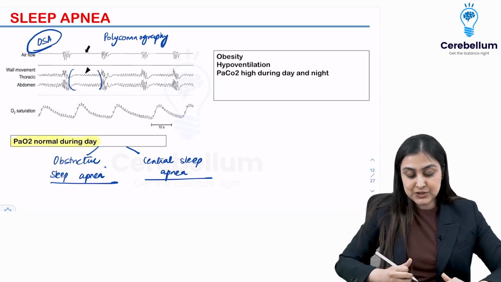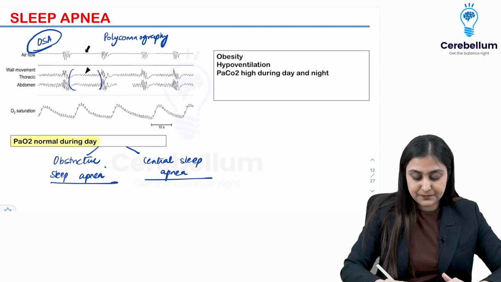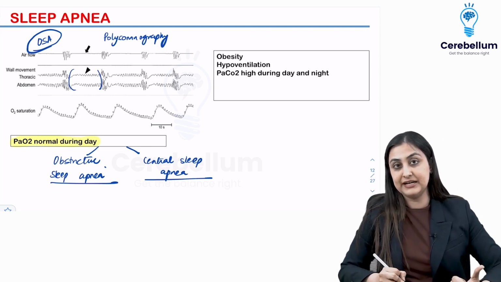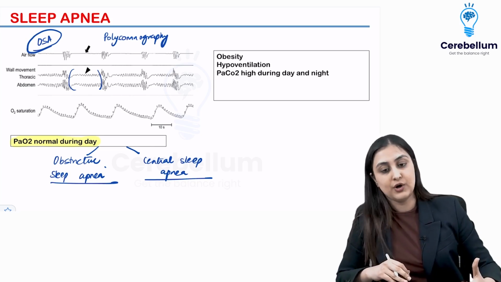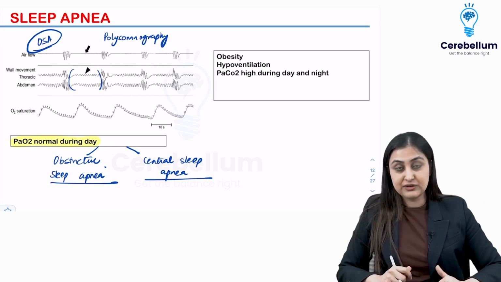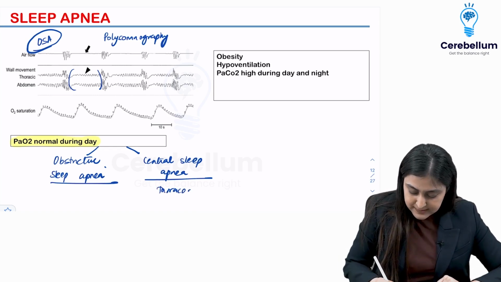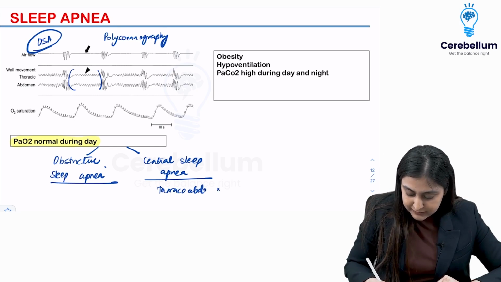But when the signal is just not coming, when you see that there is stasis, the abdominal muscles are also not moving, that's how you can identify central sleep apnea. Alright, so this is the distinguishing factor between the two. Here, the thoraco-abdominal muscles are not gonna be working.